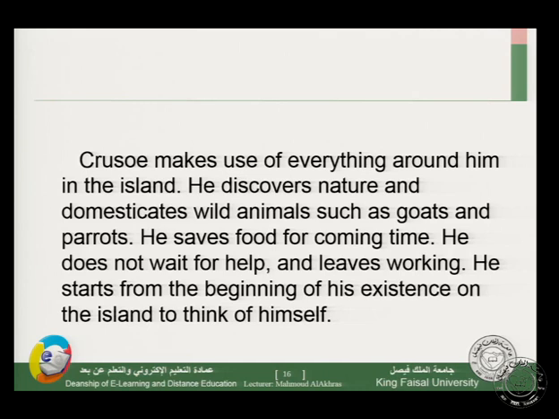He discovers nature and domesticates wild animals such as goats and parrots. He saves food for coming time. He doesn't wait for help and keeps working. He starts from the beginning of his existence on the island to think of himself. So, he thinks of himself from the early beginning of the novel.